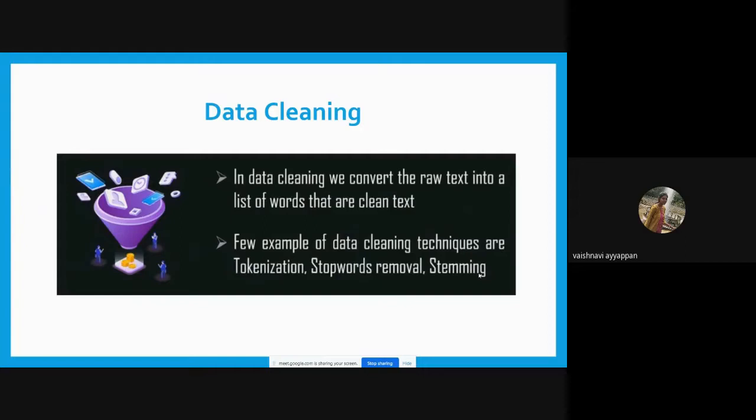Okay, next is stop words. What does a stop word mean? A word which does not give any meaning to the text, the paragraph.